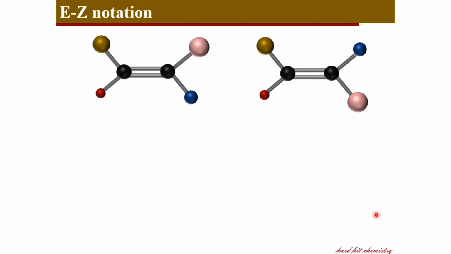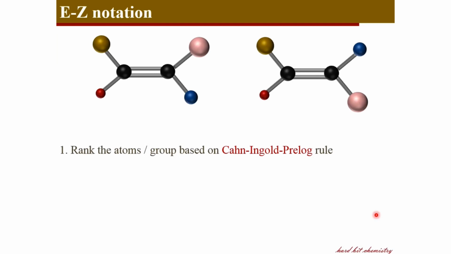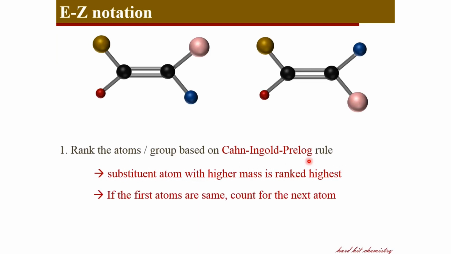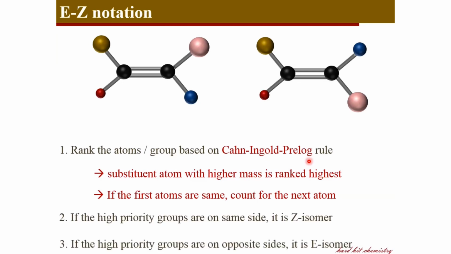The assignment of E or Z notation is given based on certain rules. The first one is that the substituents on both the carbons are ranked according to the Cahn-Ingold-Prelog sequence rule, which states that the substituents with higher atomic mass are ranked with higher priority. If the first atoms in the substituents are the same, you need to count the second atom, etc. Once you prioritize the substituents on each carbon, you need to look at the placement of similar priorities on each carbon.